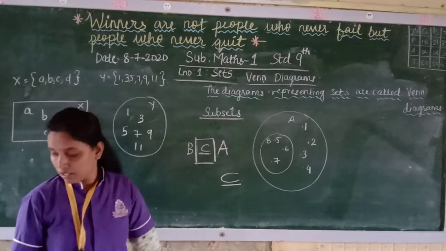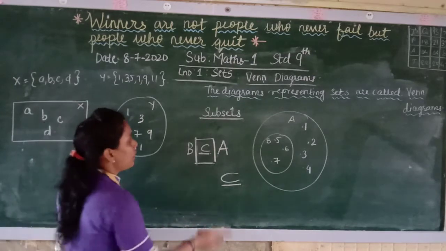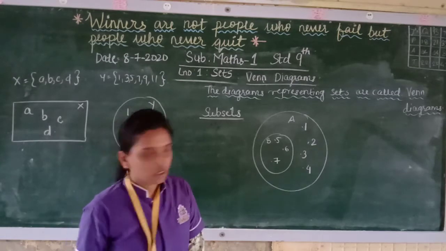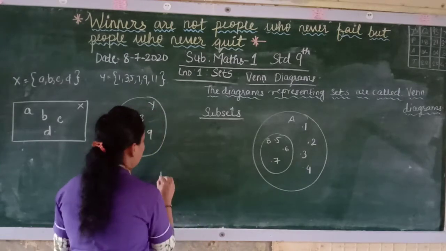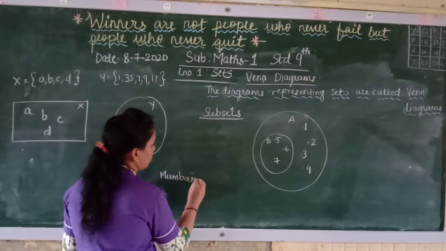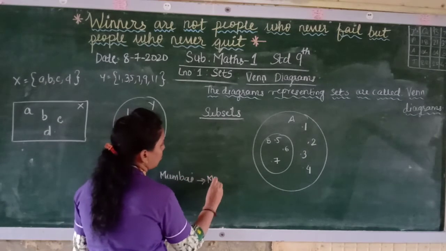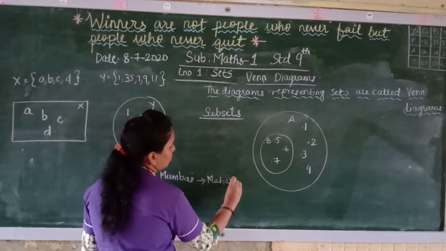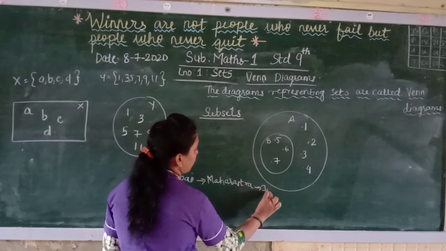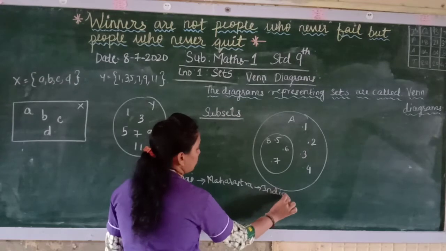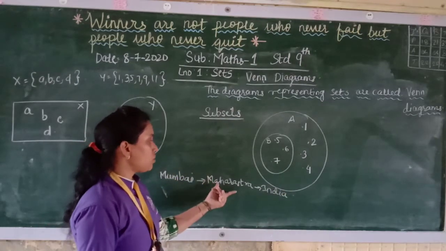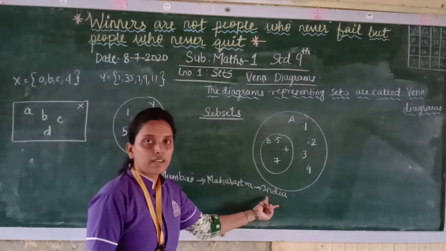This means subset. Now for example, now see, if it is Mumbai, Maharashtra, India. Now see, Mumbai is in Maharashtra, Maharashtra is in India.